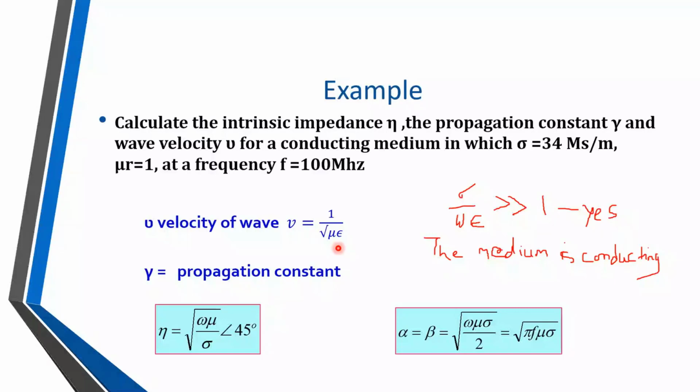Whenever there is just mu, you have to consider it equal to mu naught mu r, and epsilon naught and epsilon r, all 4 quantities. You know the value of mu naught and epsilon naught. Mu r is given as 1 and epsilon r you consider 1 also. If it is not given, then you can consider 1. So find out velocity, find out eta and find out alpha, beta.